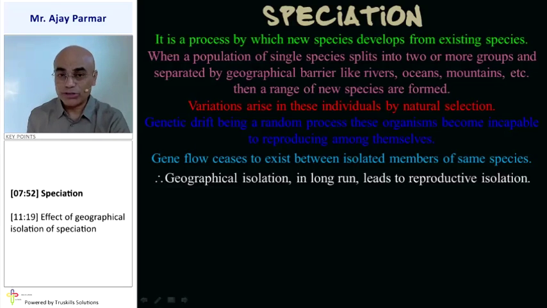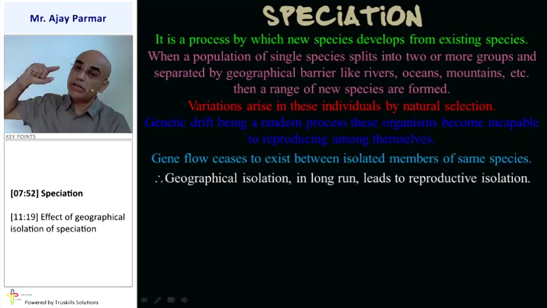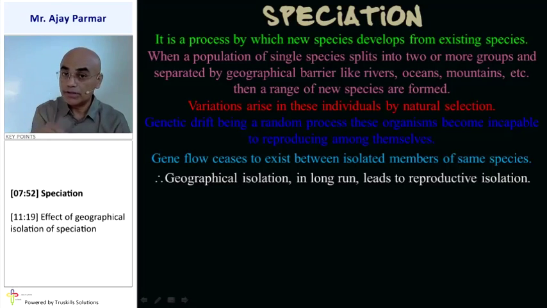Therefore, geographical isolation in the long run leads to reproductive isolation. That means the two different species originated from the same species, the offspring of the same parent, but after so many generations, due to such genetic drift, they lead to reproductive isolation.